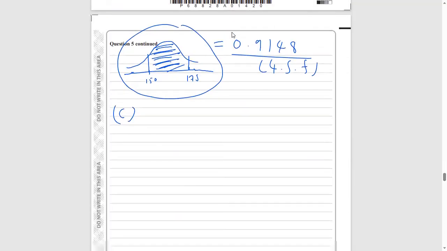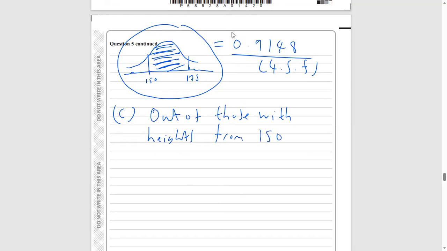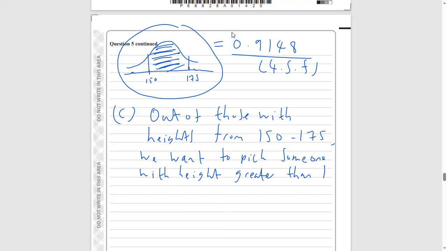So let's just write this out in words, just so our brains can process what's going on. Out of those with heights from 150 up to 175, we want to pick someone with a height greater than 160.